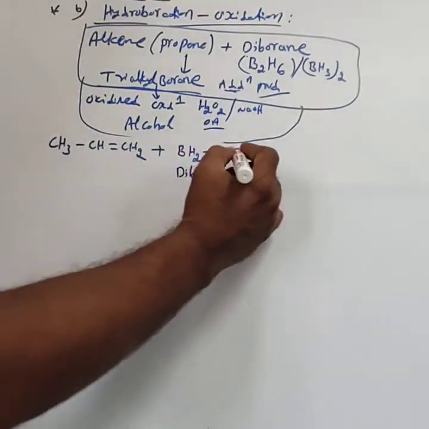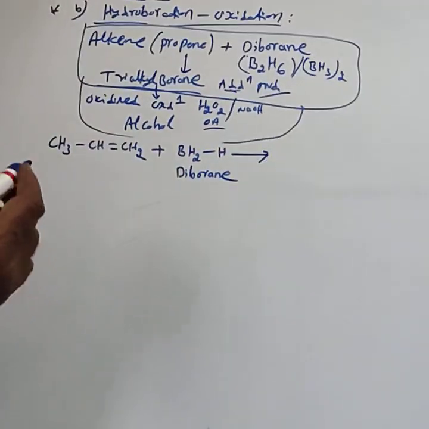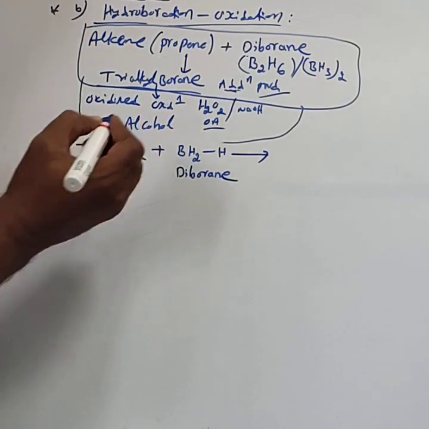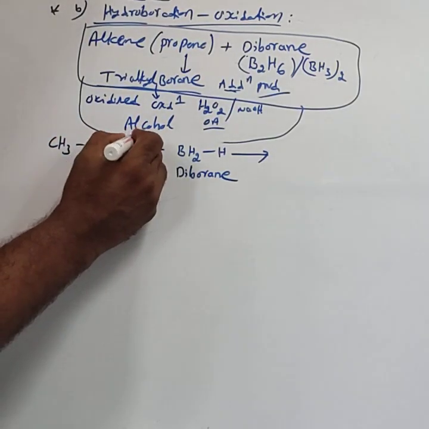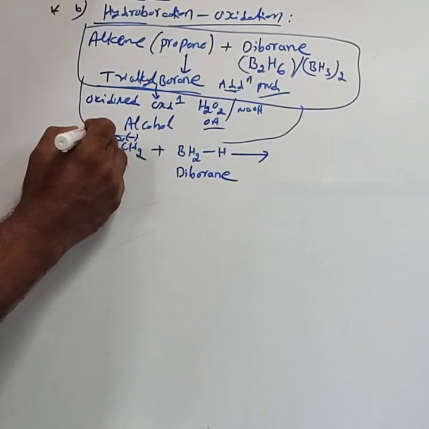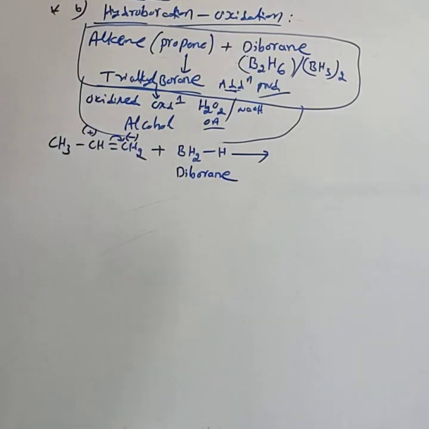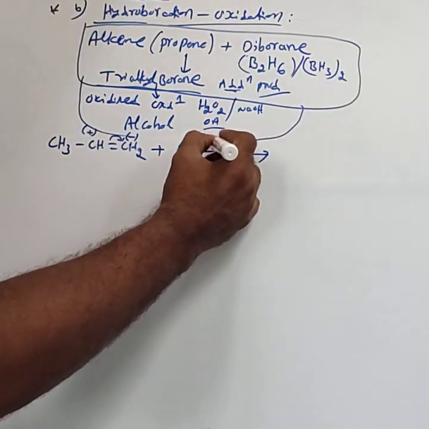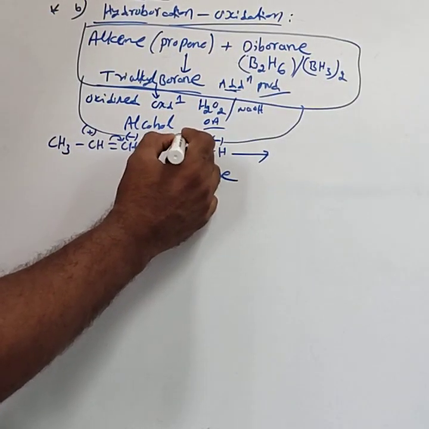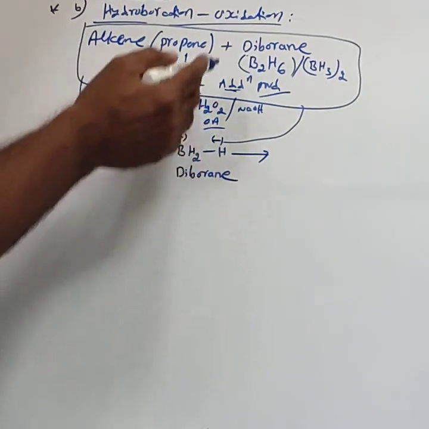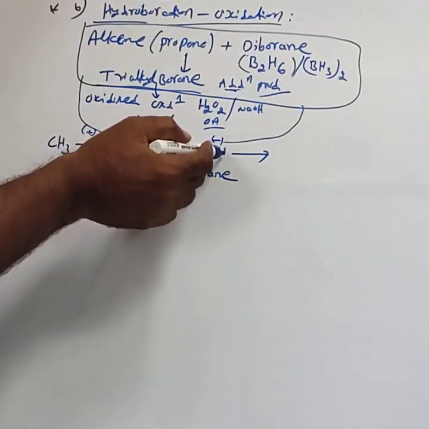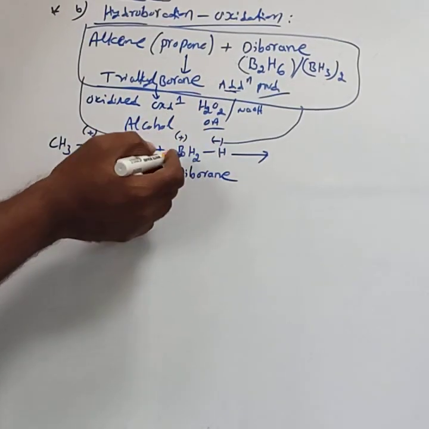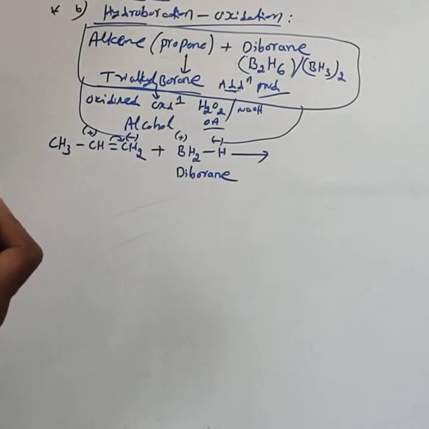Then the double bond shifts, this carbon gets the negative charge and this carbon gets the positive charge. In this BH3, hydrogen carries the negative charge and boron carries the positive charge, as I already considered that hydrogen is more electronegative than boron.